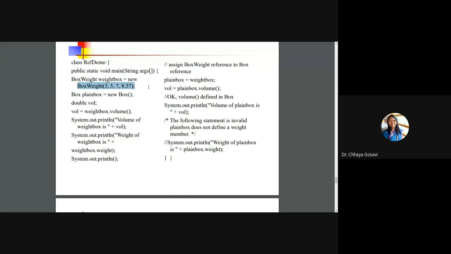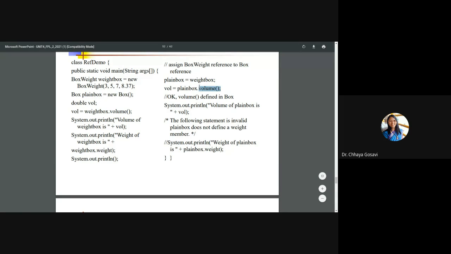We have created objects of the weigh box class and plain box, and to this base class reference we assign weigh box, and using it we can call the volume method. This will call the volume method of box weight, and it will run your code, and you'll get the output.